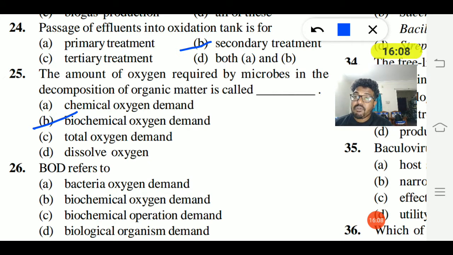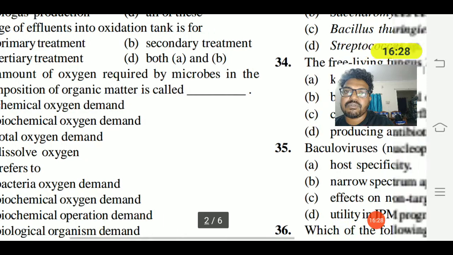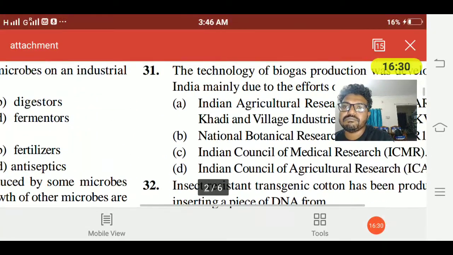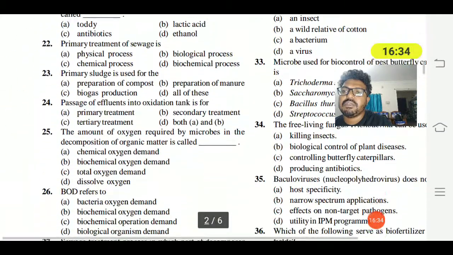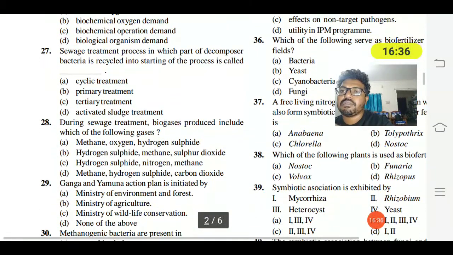26. BOD refers to bacteria oxygen demand, biochemical oxygen demand, biochemical operation demand, or biological organism demand. I think we may have tackled this question in environmental issues. So biochemical oxygen demand is the right answer. Okay, we'll go to the 27th question.